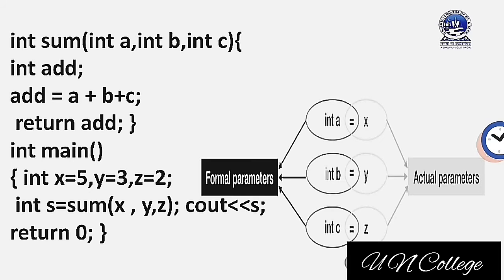Here I have used one diagrammatic representation. Here you can see that inside main we have used x, y, z, and inside sum we have used a, b, c. The variables we have used inside main, x, y, z, are called actual parameters, and the variables which we have used in the sum function are called formal parameters. So I hope you are clear about the parameters and the types of parameters.